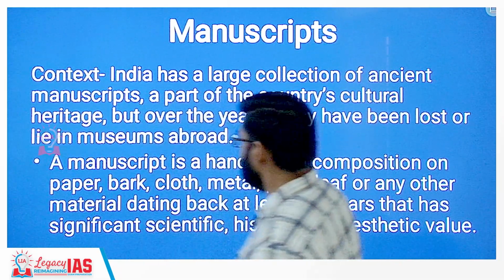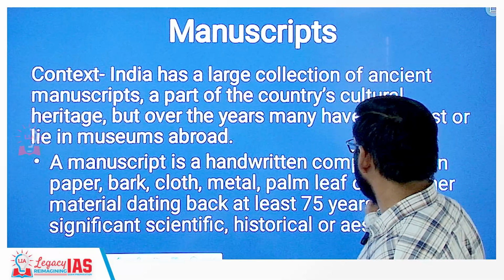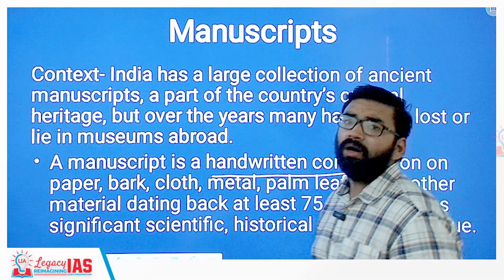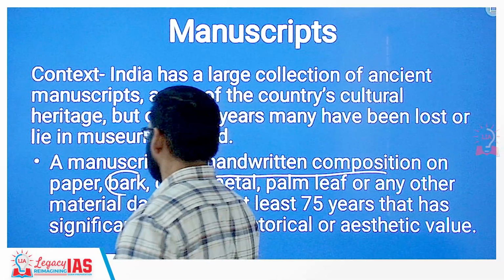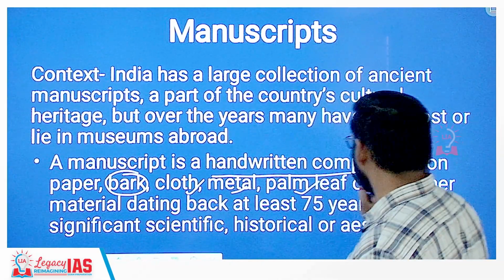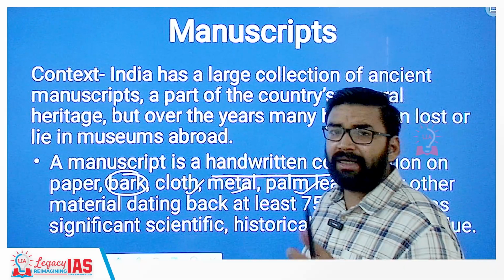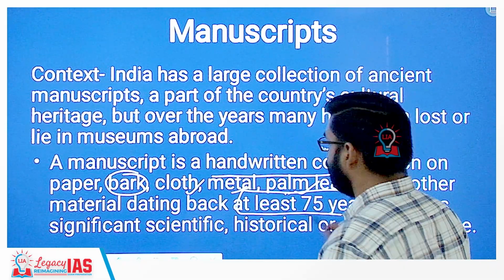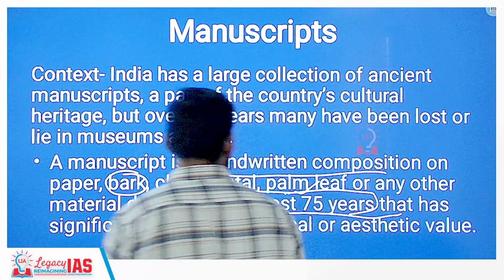Basically these are handwritten compositions. Manuscripts are handwritten compositions on paper. What was the earliest thing written on? Bark, then cloth, metal, palm leaf. Clear? So any other material. So at least 75 years, dating back at least 75 years.